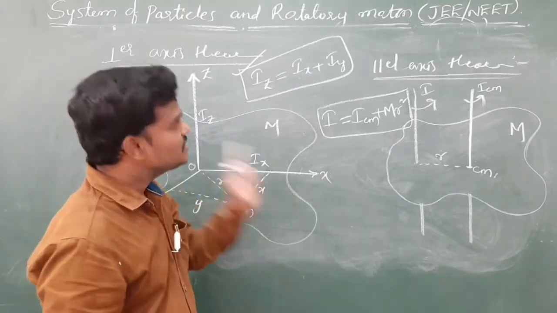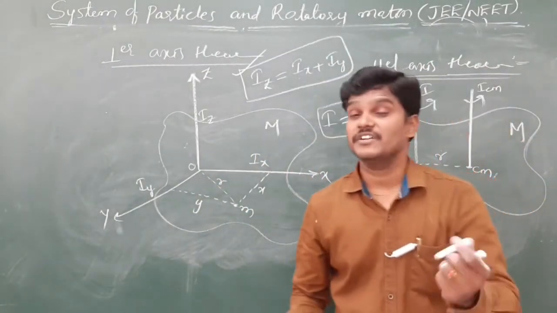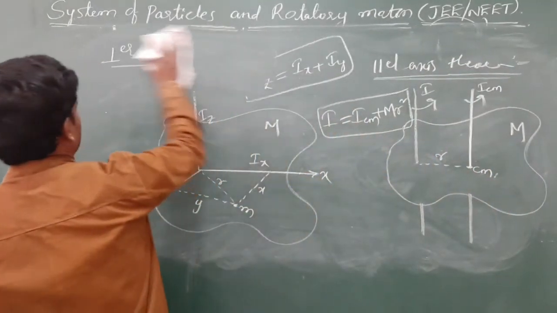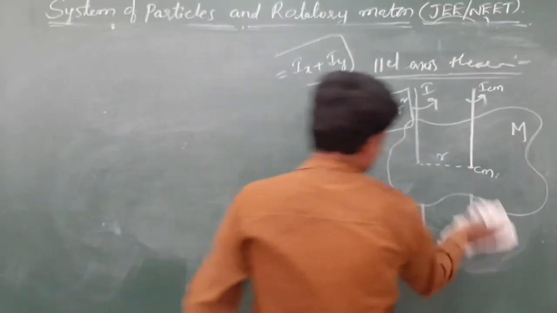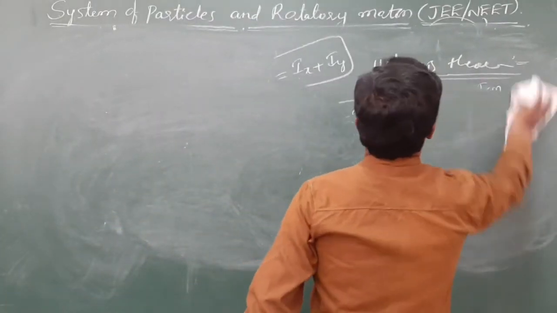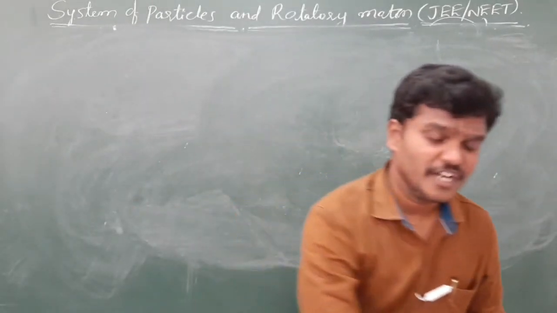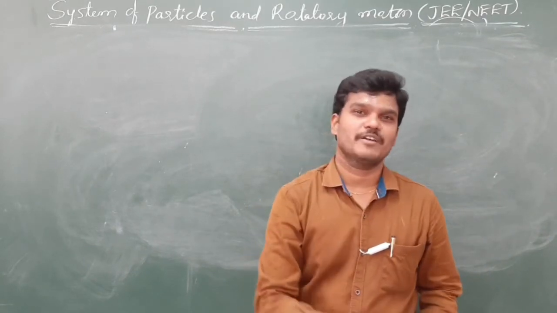So by using this, we are going to find the moment of inertia of different objects. There are three different types of objects. One is linear type objects, which have length. Other one is areal type, surfaces. Other one is volumetric bodies.